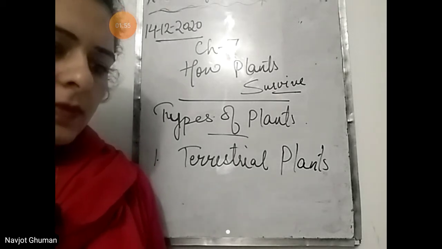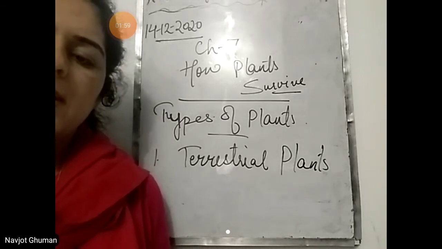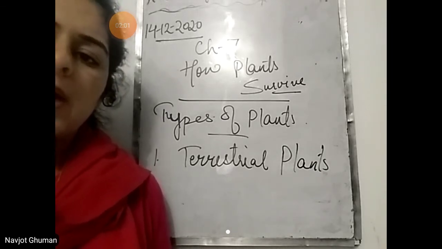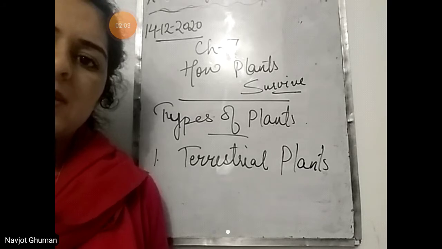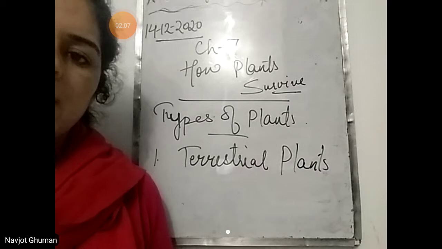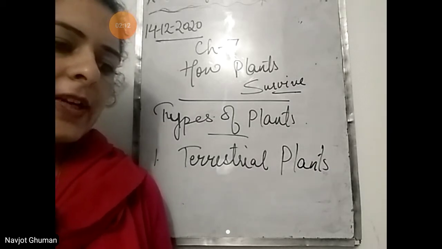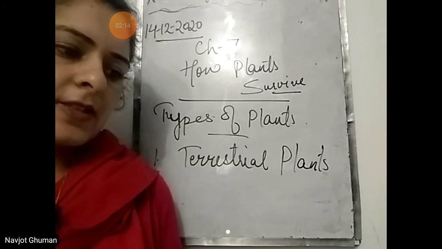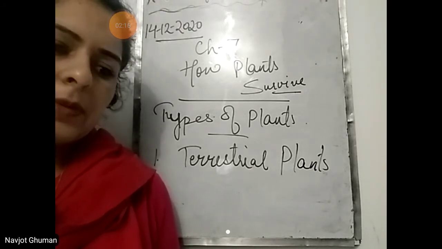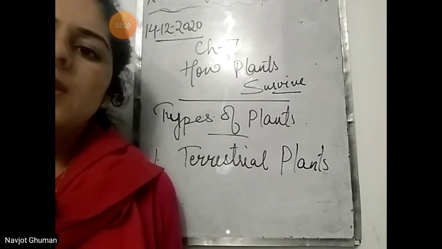So large flat areas are called plains. Lands that are higher than the plains, means थोड़ी ज़्यादा हाइट पे होते हैं प्लेन से, that are called the mountains. And dry lands that receive very less rainfall are called the deserts. We find different kinds of plants in different areas because plants need to adapt to the natural conditions of that area to be able to survive over there.